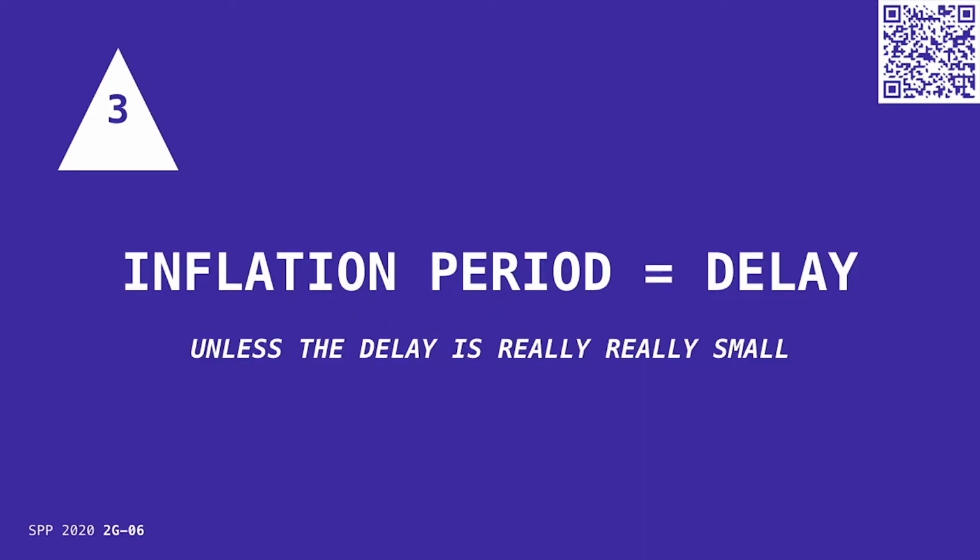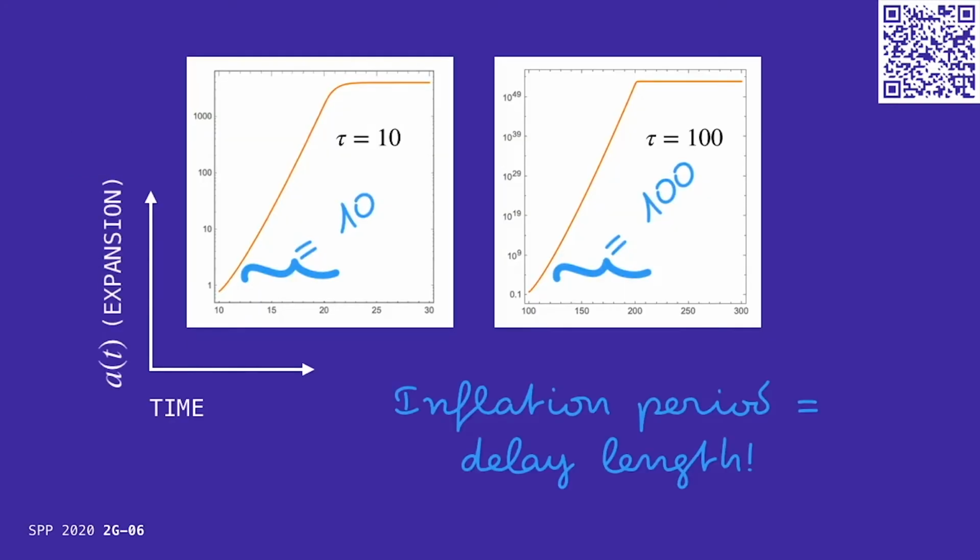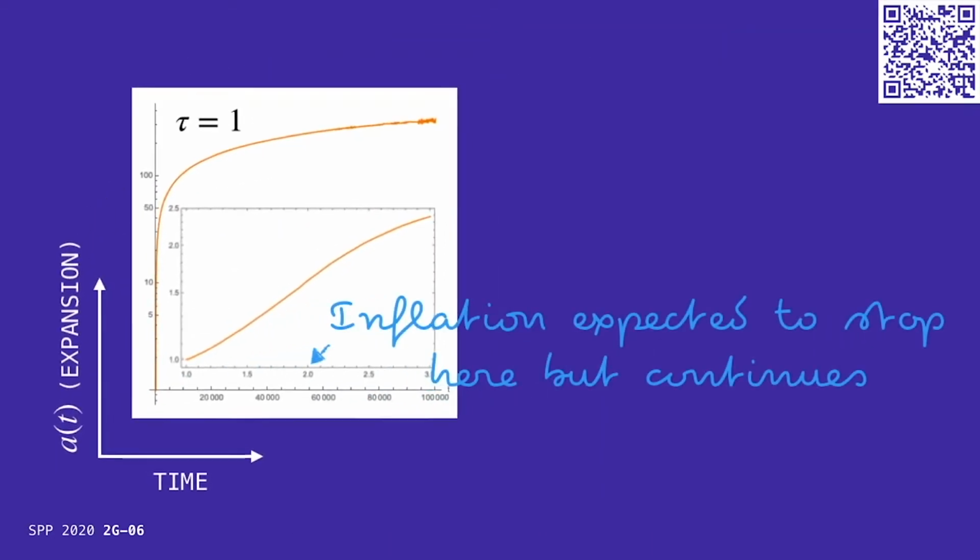Third, inflation lasts for one delay unit unless it's smaller than Planck time. We found, as the delay proponents did, that inflation lasts as long as the delay. But what we saw different is that when the delay is on the order of 1 Planck time or smaller, inflation can last much longer. So we posit that no delay is small enough that will bypass inflation.